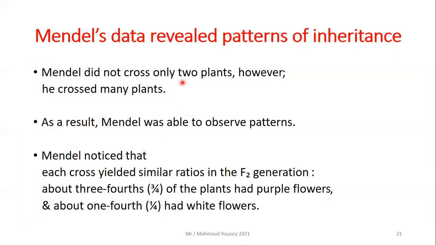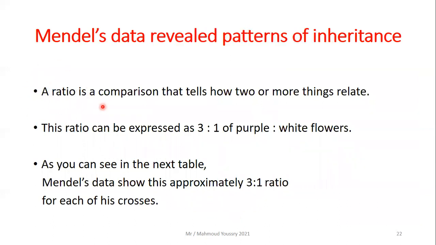Mendel did not cross only two plants; he crossed many plants to make sure of the results. As a result, Mendel was able to observe patterns. Mendel noticed that each cross yielded similar ratios in the F2 generation: about 3/4 of the plants had purple flowers and about 1/4 had white flowers. The term ratio means a comparison that tells how two or more things relate to each other. This ratio can be expressed as 3 to 1 of purple to white flowers.